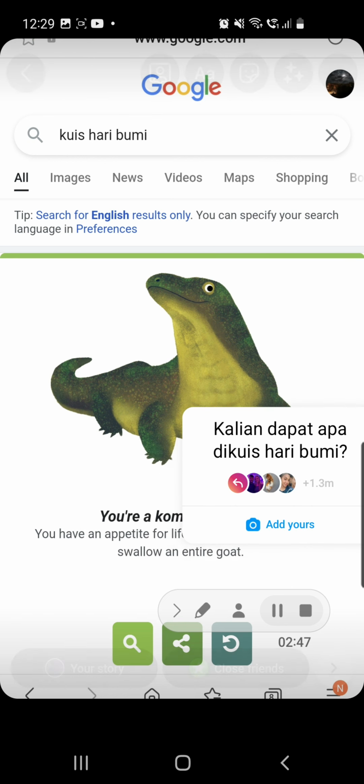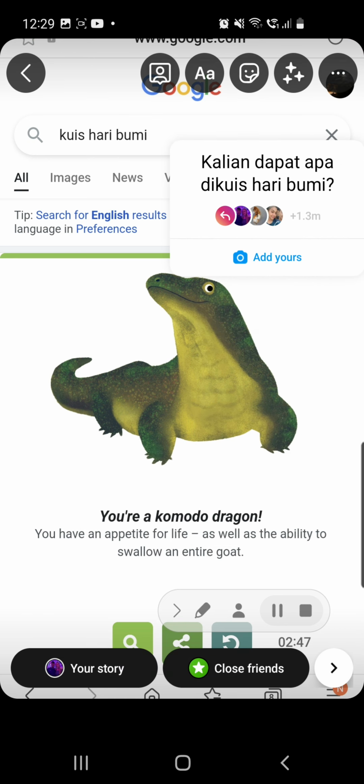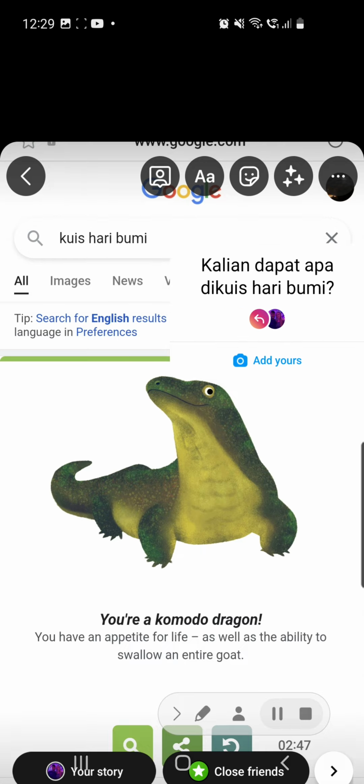Now you can place your sticker where you want, make it bigger or smaller. And now you can share your story.